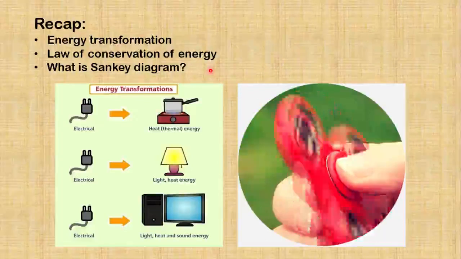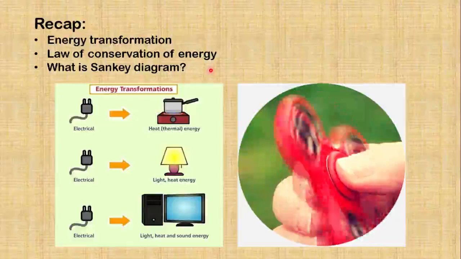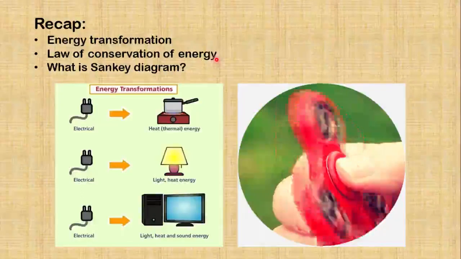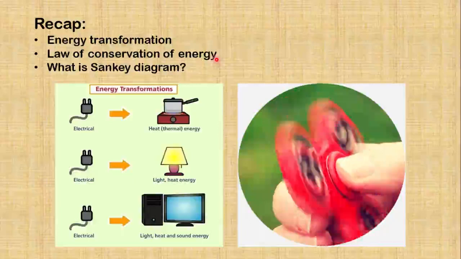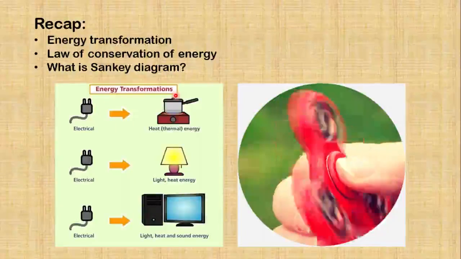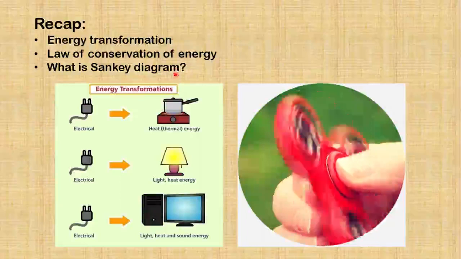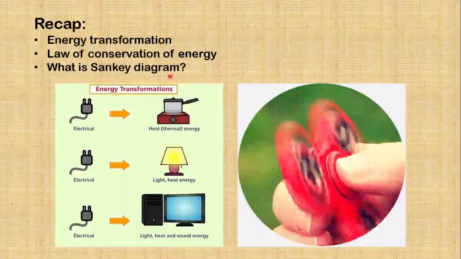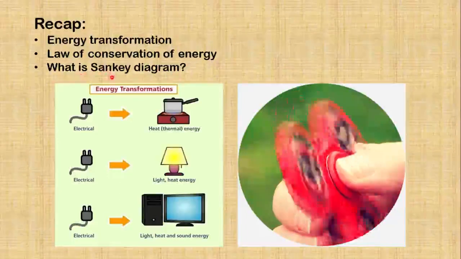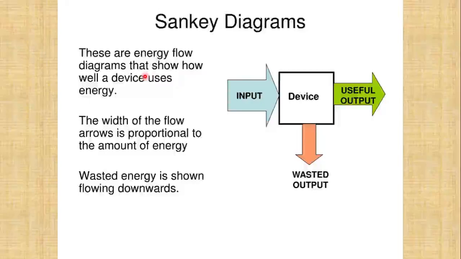That is the law of conservation of energy, which states that energy is neither created nor destroyed, but it can be converted from one form to another form. Or in other words, we say the total amount of energy during the process of transformation remains same or remain conserved. The energy transformation can be represented by using a simple diagram that was named as Sankey diagram. In our today's class, we will learn about how to draw the Sankey diagrams.